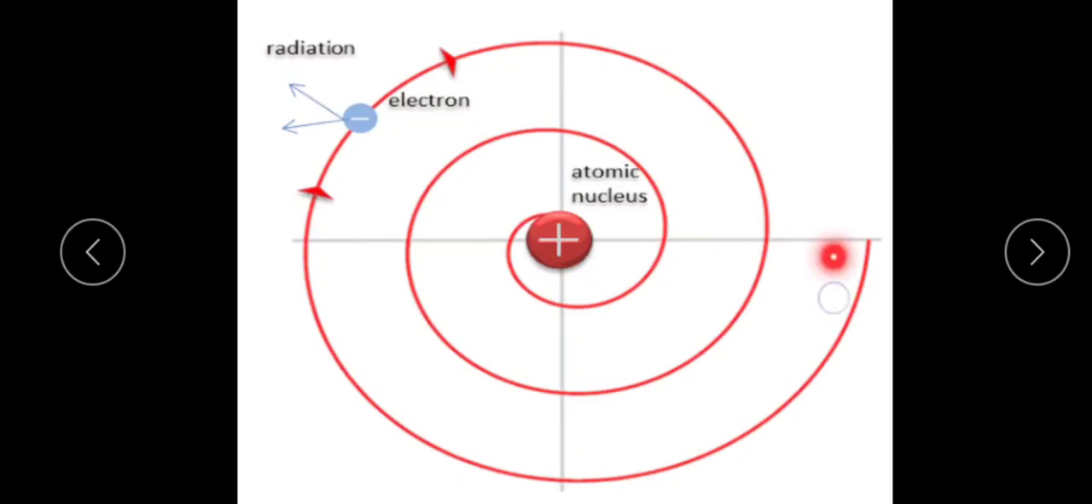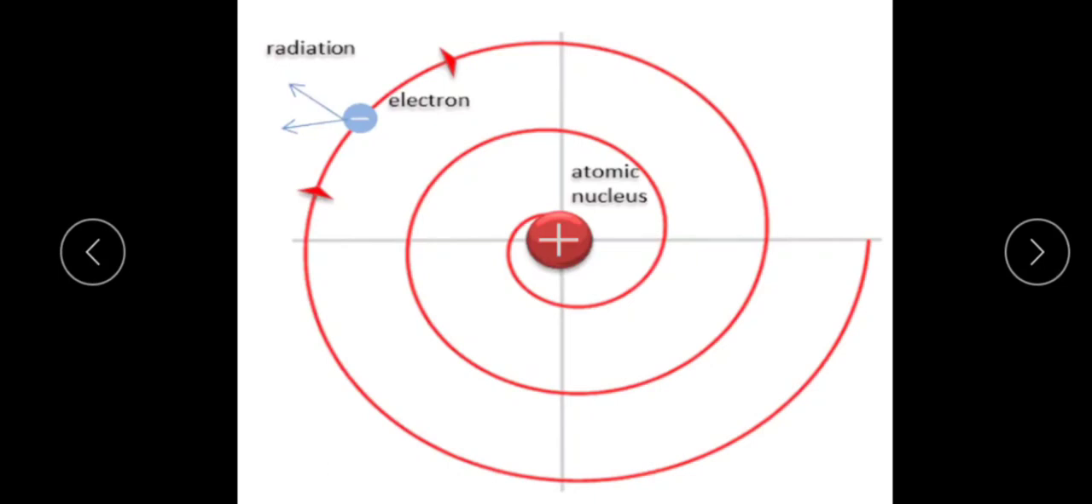it falls into the nucleus. See here, this revolving electron in a spiral manner continuously loses energy, so its revolution decreases towards the nucleus, and finally it falls into the nucleus. Here their angular velocities and their frequencies would change continuously.